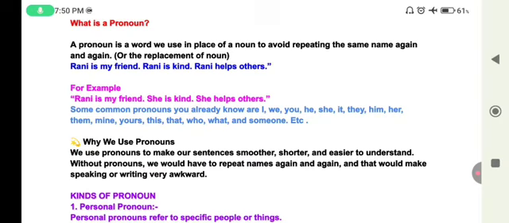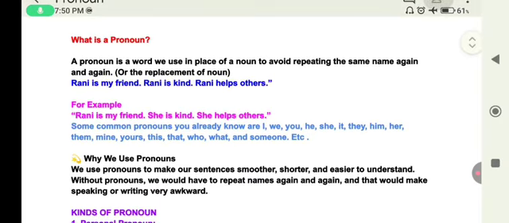What is a pronoun? This is a small question. A pronoun is a word we use in place of a noun, to avoid repetition of the same name again and again, or the replacement of a noun. This is the small definition of pronoun.